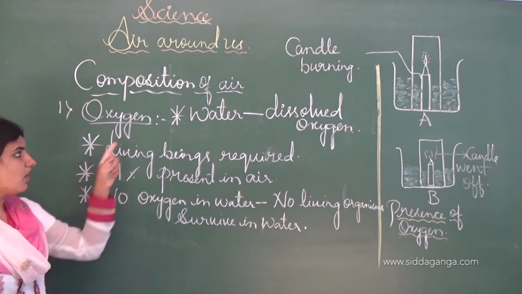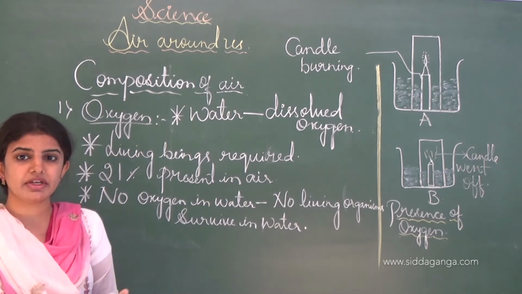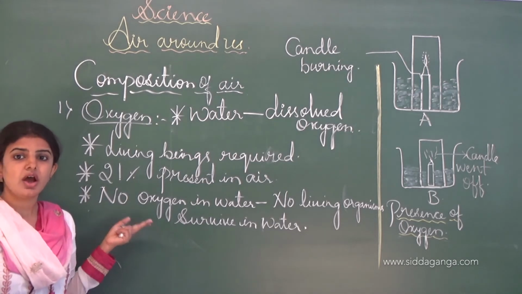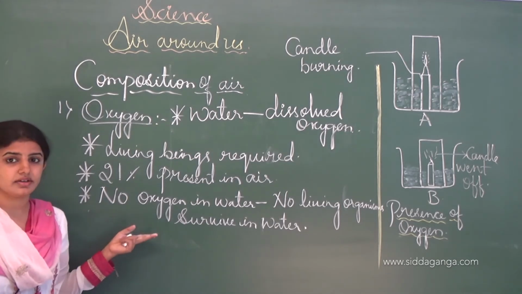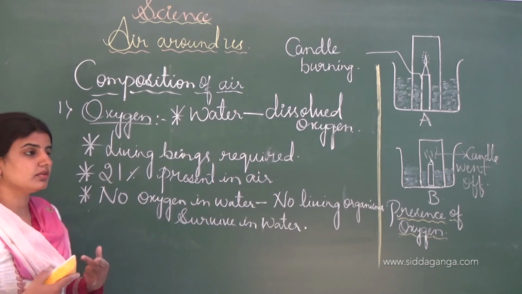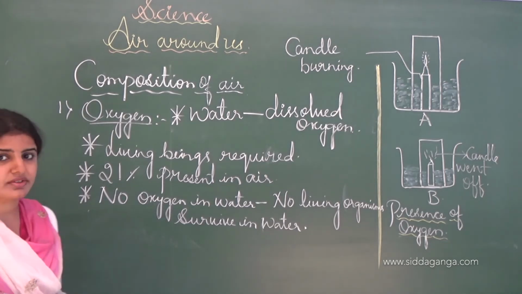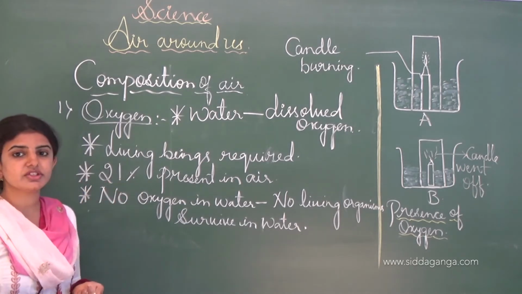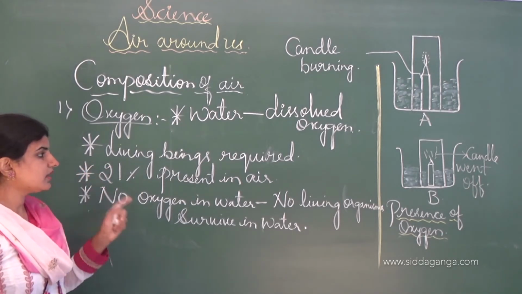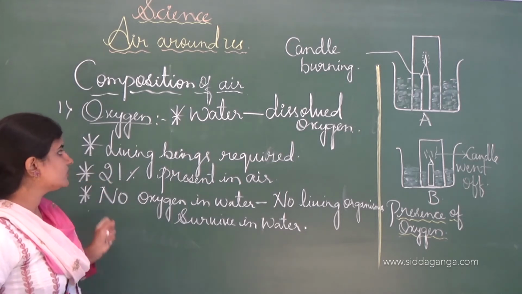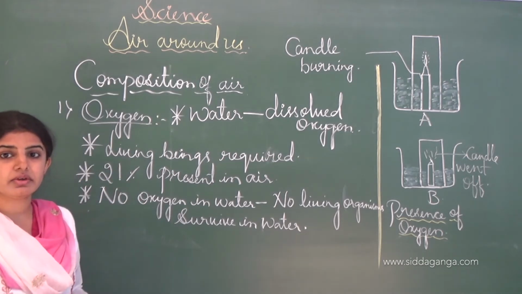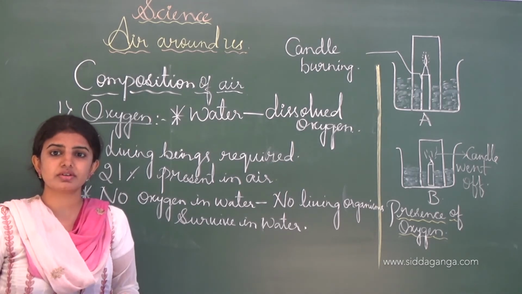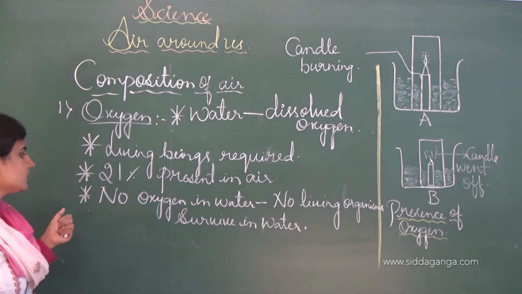Once again I will tell you, oxygen is a very abundant major component of the air, and besides nitrogen, the oxygen level is less in the air. Nitrogen is usually present at 78% in the air, and around 21% is oxygen, and all living beings require this amount of oxygen, especially human beings, birds, insects, and even microorganisms.